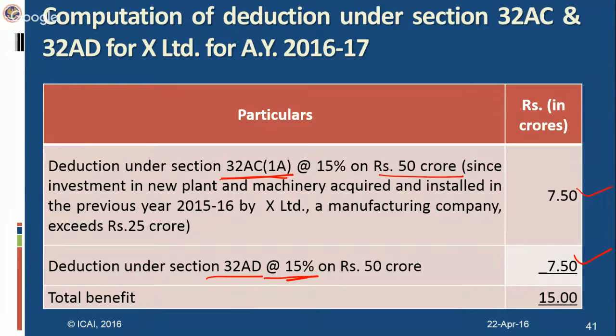So here it will not be reduced from the WDV. It is of the actual cost. The deduction is allowable on the actual cost of the plant and machinery.